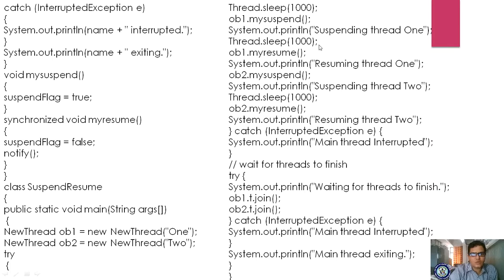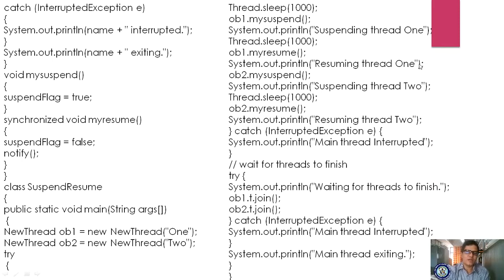So once again you are stopping your thread for 1000 milliseconds, and once again you are calling object1.myresume. For 1 millisecond thread 1 will wait, and whenever you call the resume method, whichever thread is waiting will get started. And next, System.out.println, you are displaying "resuming thread 1".